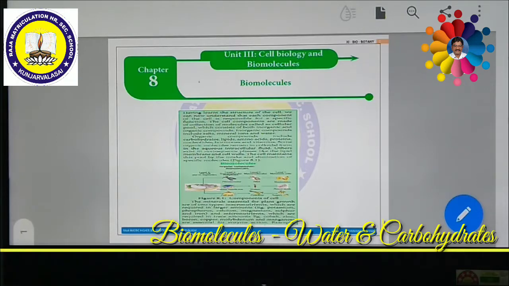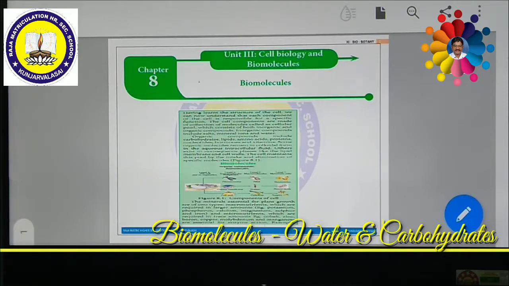As you know thoroughly about the cell and its functions, we have already learnt about the cell. Now we can understand what chemical substances are present inside the cell. Various organelles are responsible for various physiological functions or metabolic activities. But each and every cell is made up of certain chemicals. These chemicals may be organic or inorganic.